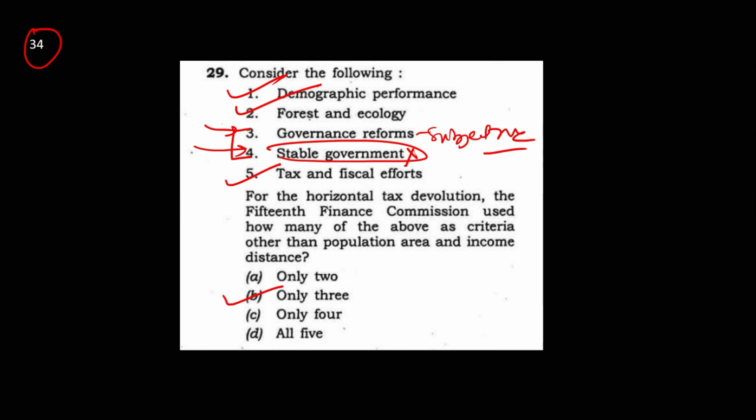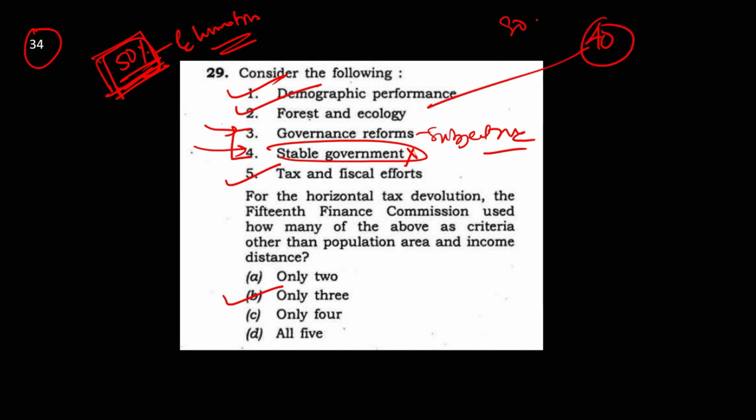So that's what I'm saying. If you keep your common sense working inside the exam and use my elimination techniques, I'm telling you, you will easily be able to score 50% of the cutoff marks using my elimination techniques. I know inside the exam hall you may not be in a position to apply all these techniques because there is pressure inside the exam hall. I agree. So I'm saying just 50%. If the cutoff is 80 marks, you can easily score at least 40 marks using only elimination technique. Just imagine the kind of strength it will add to your prelims preparation.